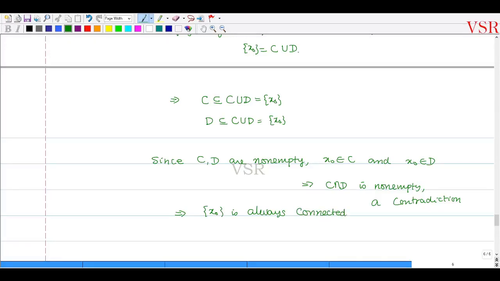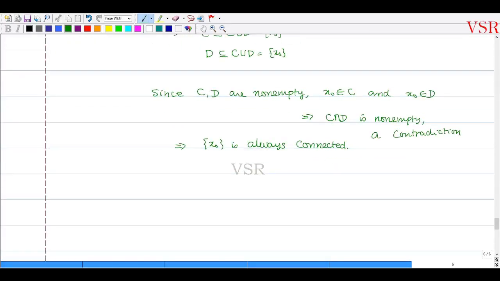Hence என்ன proof பண்ணிருக்கோம் என்றால், all singleton sets are connected.